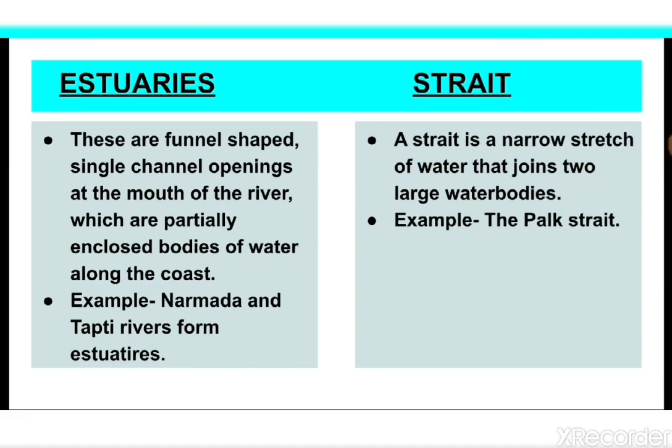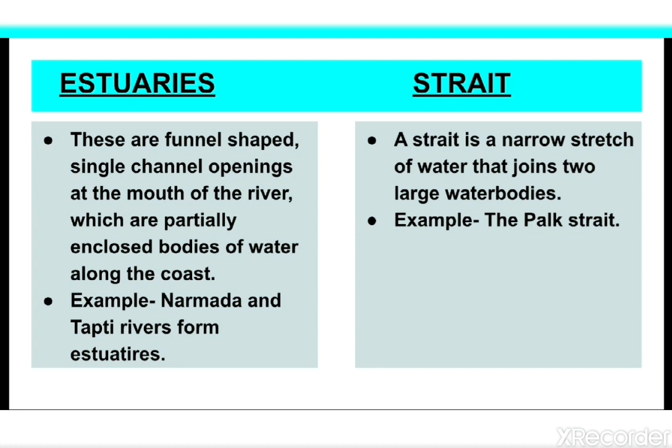Our next water body is estuaries. These are funnel-shaped single channel openings at the mouth of the river, which are partially enclosed bodies of water along the coast. Here some fresh water from rivers and streams meets and mixes with salt water from the ocean. They have a deep mouth, strong tidal currents and no deposition. So these are the physical features of estuaries. For example, the Narmada and Tapti rivers form estuaries.